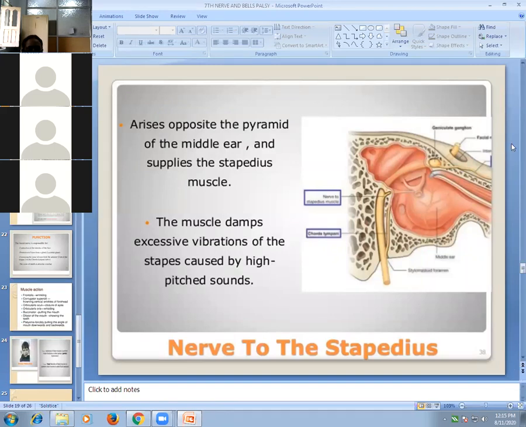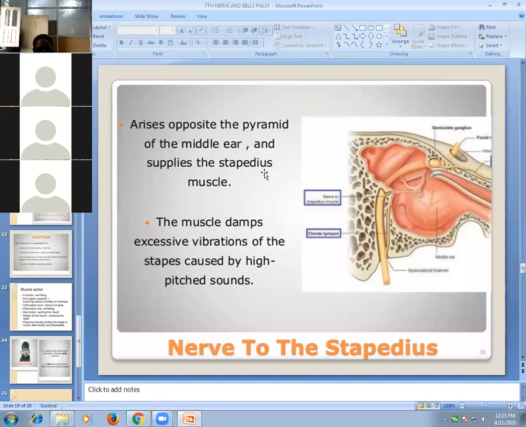In the ear, it gives a small branch to the stapedius muscle. What is the function of this muscle? The muscle dampens the excessive vibration of the stapes, which is caused by high pitch sound. If there is paralysis of the stapedius muscle, there occurs hyperacusis, meaning a normal voice appears as a very loud voice to the patient.